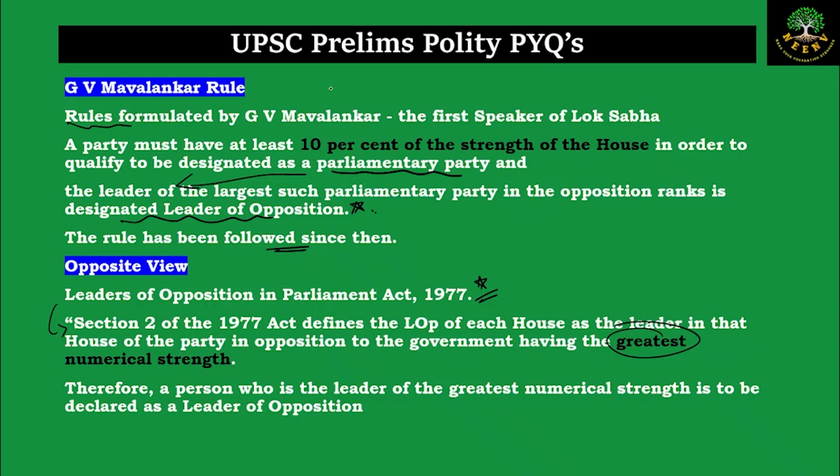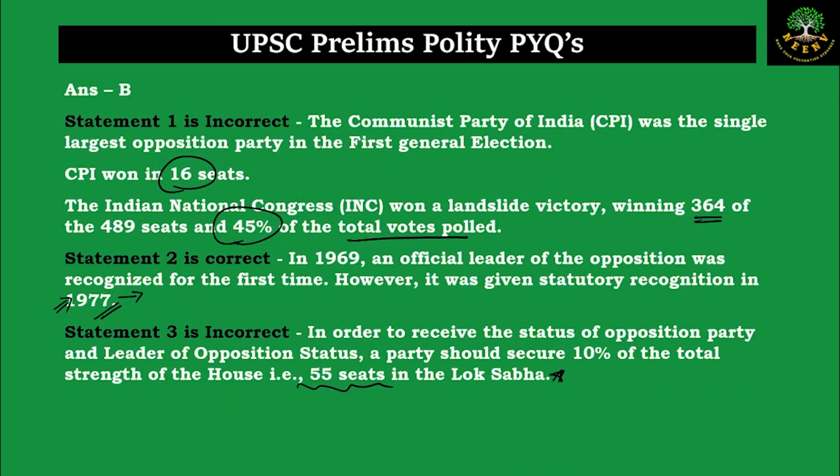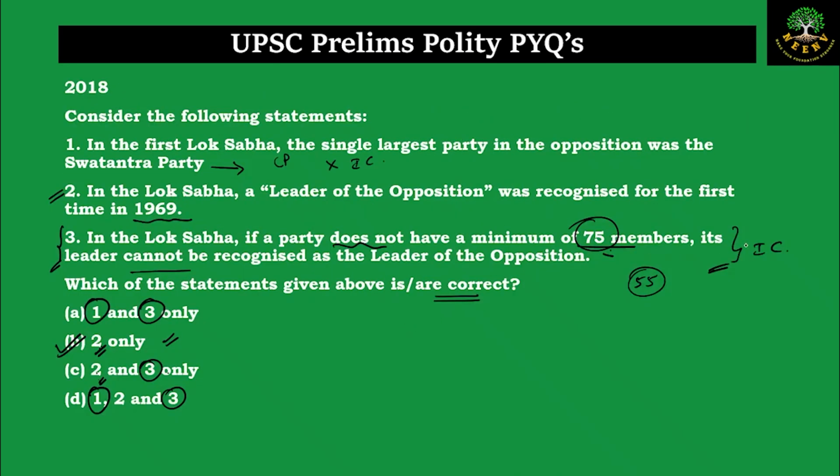But as per the Mavalankar rule, which is followed by convention, the 10% rule is followed, wherein the party must have at least 10% of the strength in the house. So going by that, statement 3 is incorrect, and the answer will be only